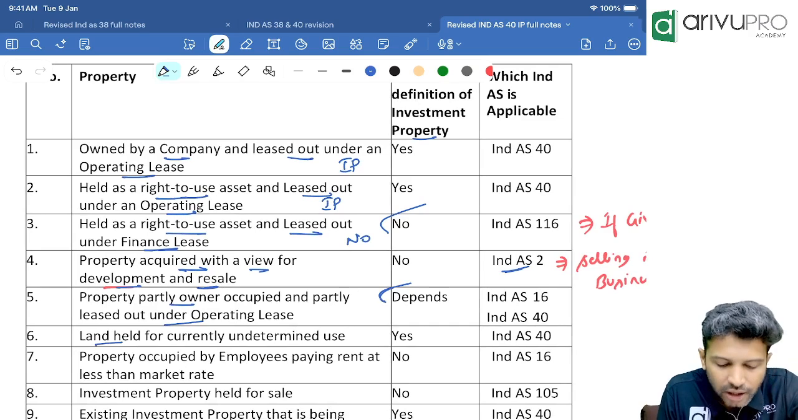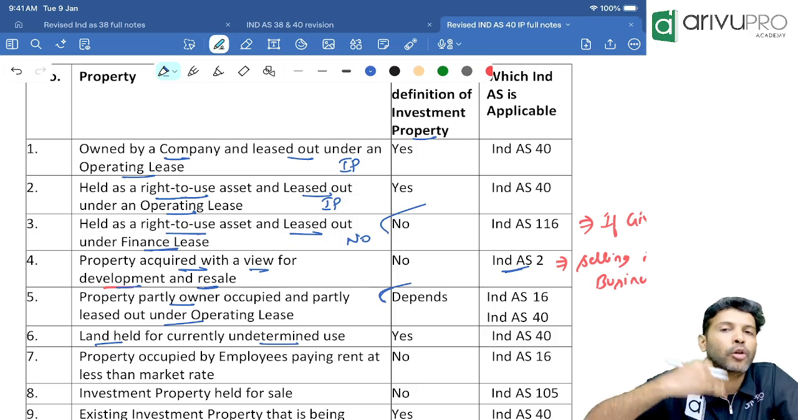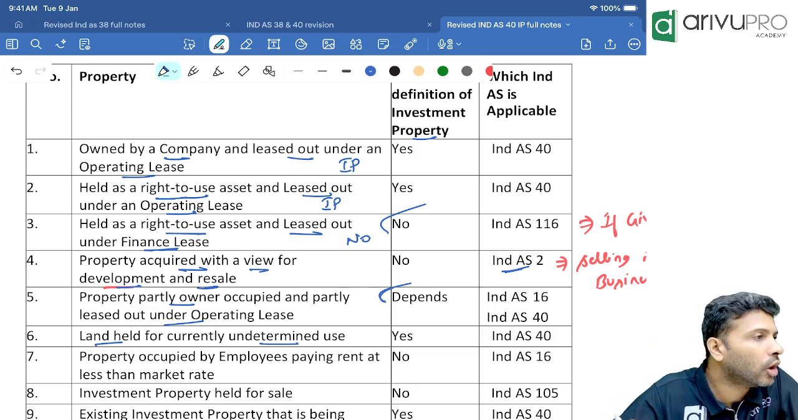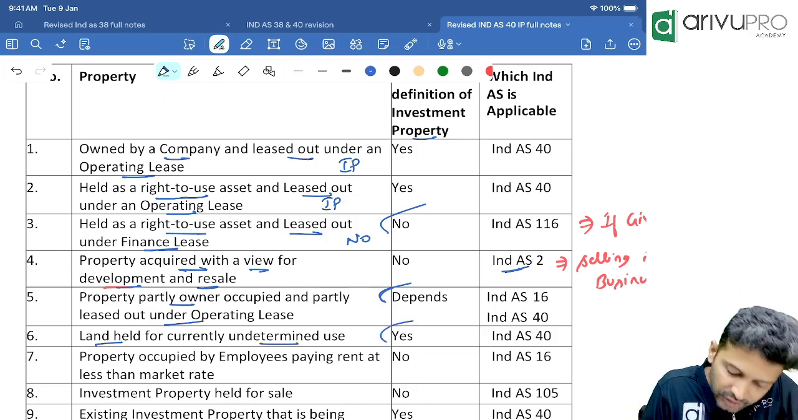Okay. Land, though, it is held but with undetermined use. We have purchased the land. For what purpose we're going to use this land? Known or not yet known? Doesn't matter. Still the suggestion is to show this as what? Investment property only.